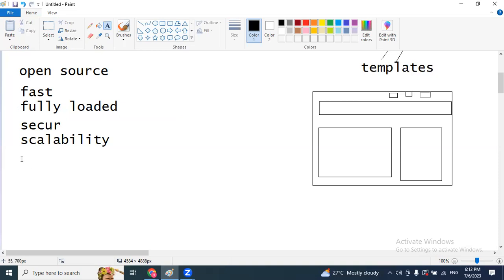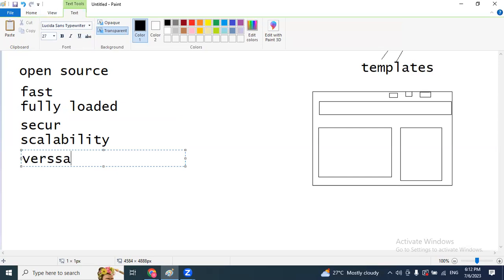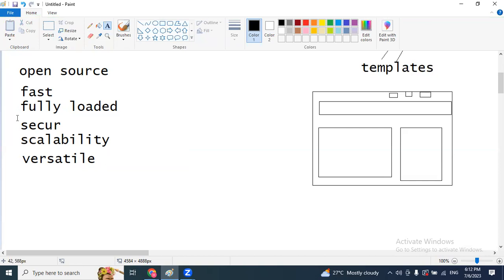And the last one is that it is versatile. By using Django, we can develop any type of web application, from small scale to large scale. For example, I want to develop one hospital website, or another dynamic application. Yes, we can develop them using the Django framework. So a framework is simply a group of web components. By using the Django framework, we can enable rapid development of web applications, only web applications.